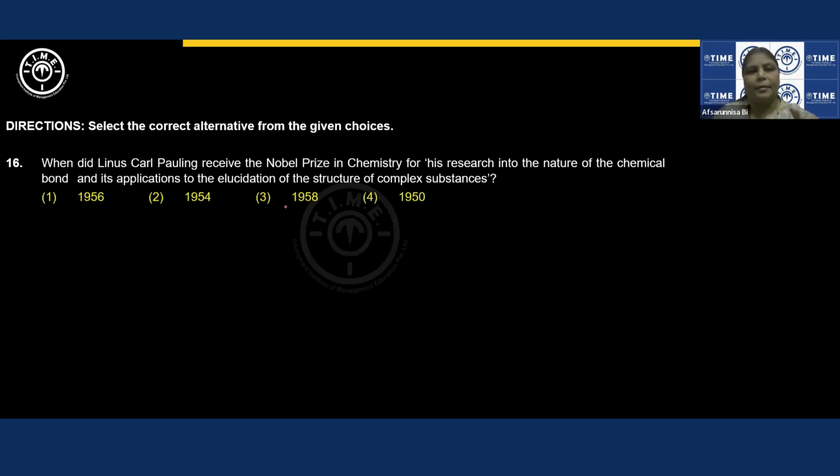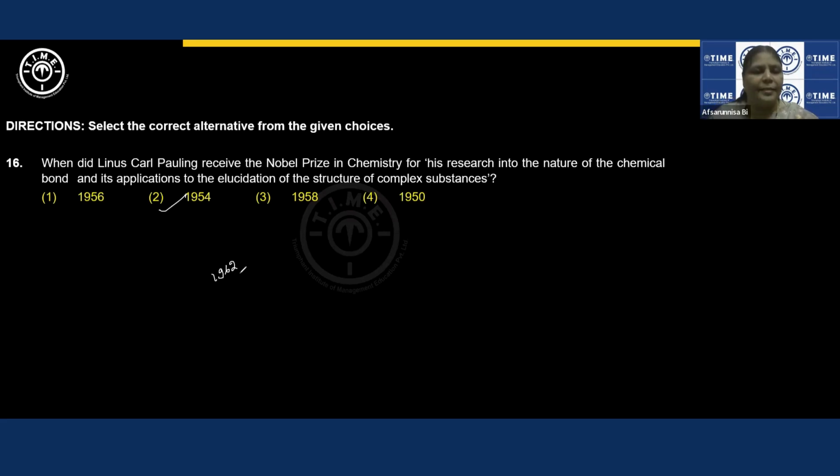When did Linus Pauling receive the Nobel Prize in Chemistry for his research into the nature of the chemical bond and its applications to the elucidation of the structure of complex substances? Linus Carl Pauling received the Nobel Prize twice actually. In 1954, he received it for his contribution towards chemical bonding. And again in 1962, he received the Nobel Peace Prize for his advocacy in nuclear disarmament, right?